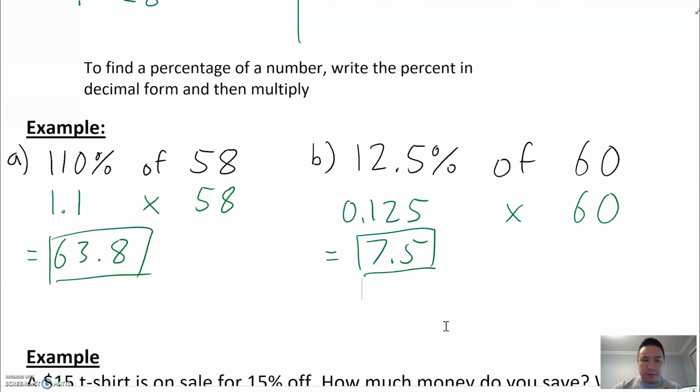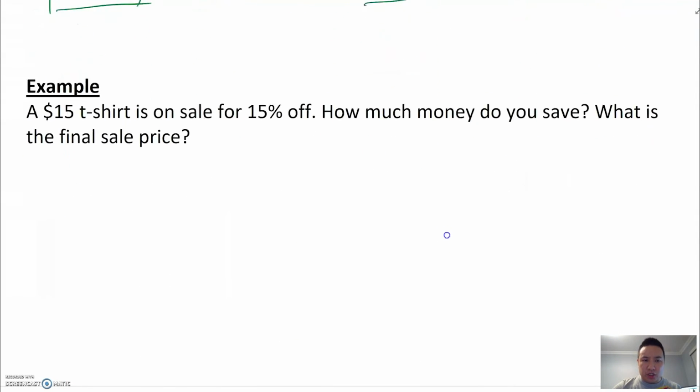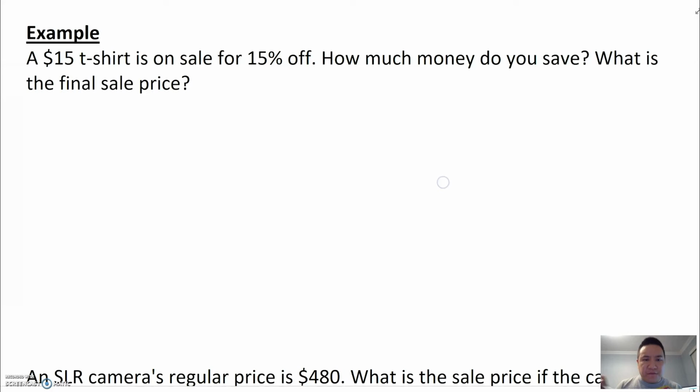Let's take a look at a word problem now. Let's scroll up here. We have a $15 t-shirt on sale for 15% off. We want to find how much money we save and what is the final sale price, meaning after the discount's been taken off. Let's find out how much money we save. Well, we're saving 15%. Essentially, we're being asked to find 15% of $15.